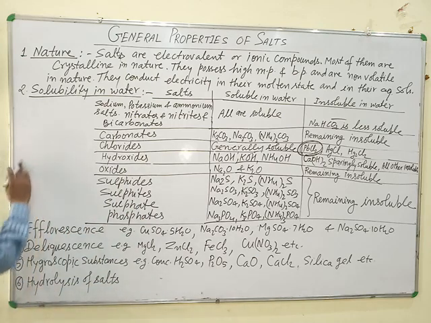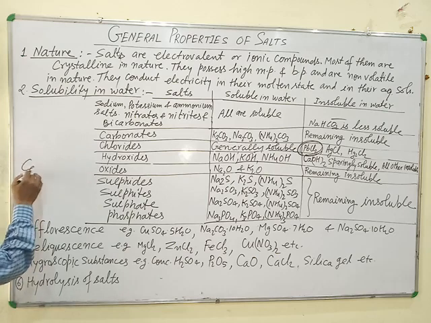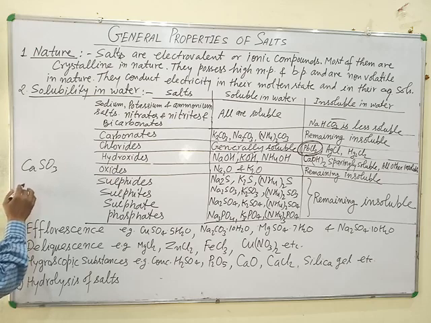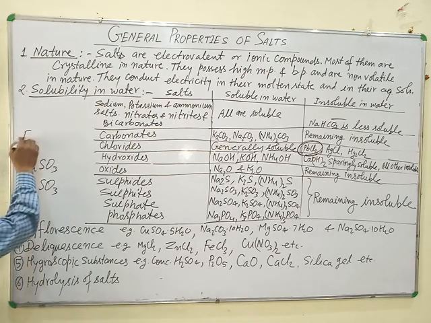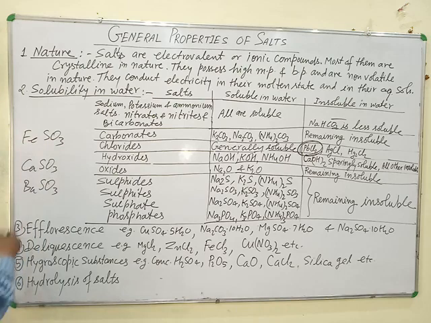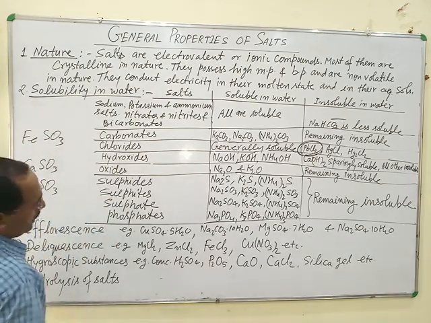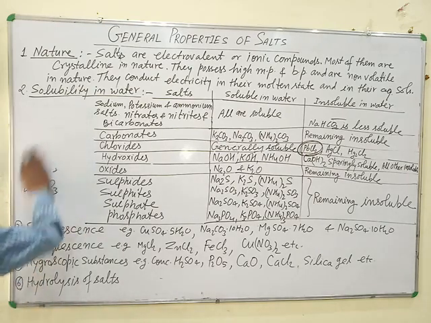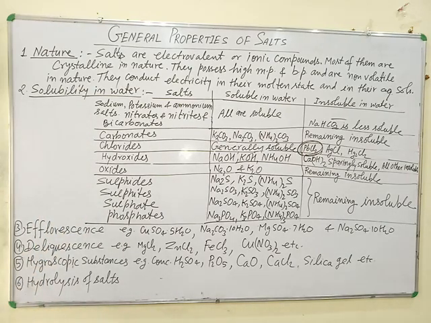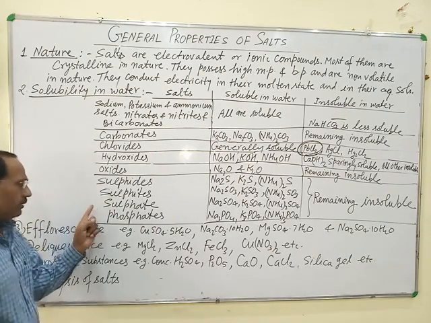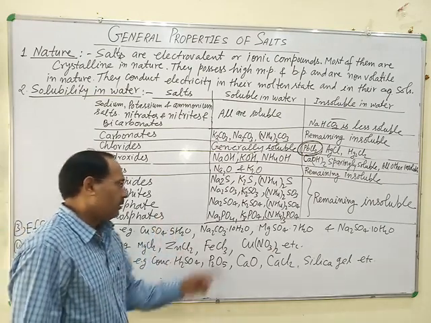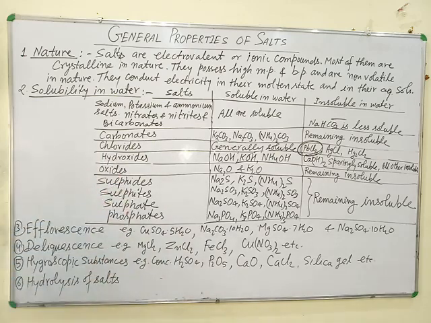Hence calcium sulfide, barium sulfide and iron sulfide are insoluble in water. Sulfides except sodium, potassium and ammonium are not soluble in water. Just like sulfides, sulfates are insoluble in water except those of sodium, potassium and ammonium.